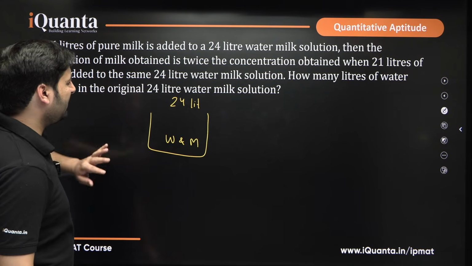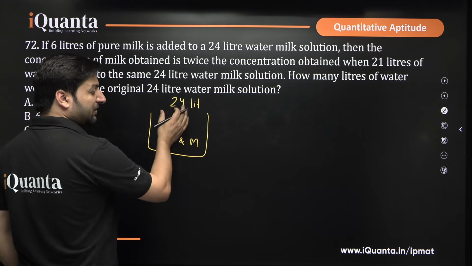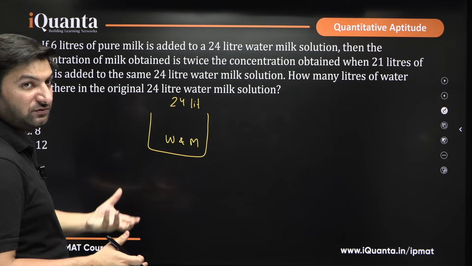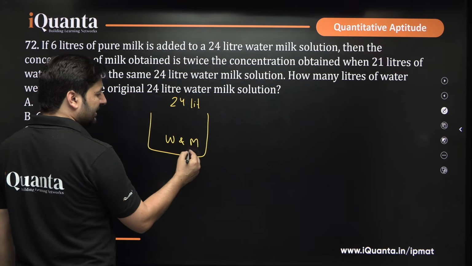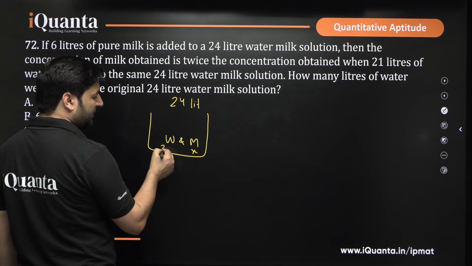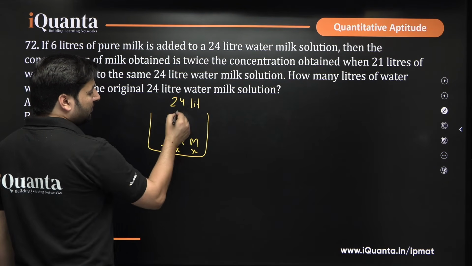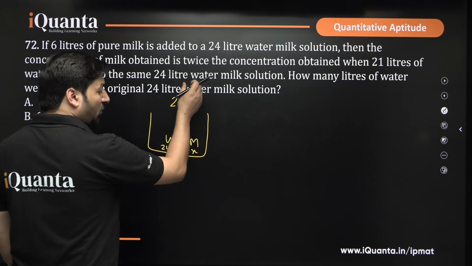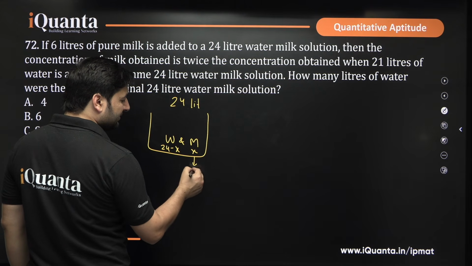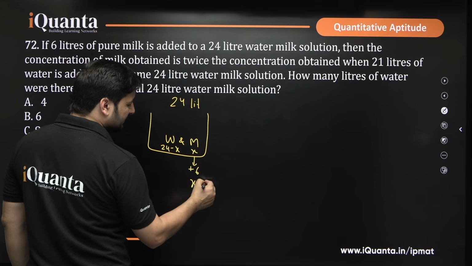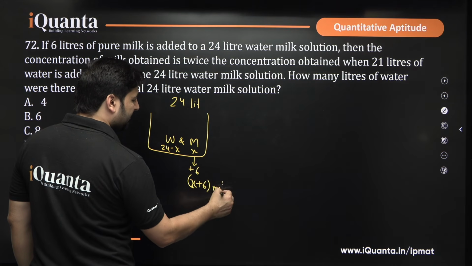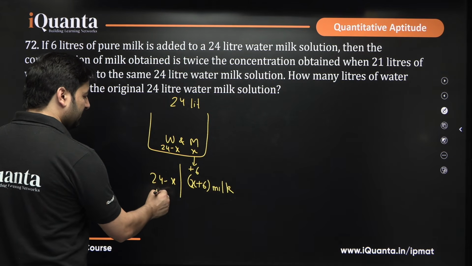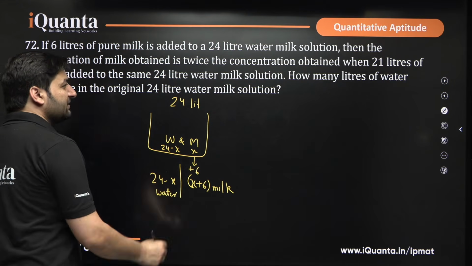6 liters of pure milk is added. Now you do not know how much milk and water is there, neither have they given any ratio in the question. So suppose that milk is X, and obviously water will be 24 minus X because both of them together have to make 24 liters. It is saying 6 liters of pure milk is added, so pure milk will be added to milk. If you add 6 liters, you get X plus 6 liters of milk while the water remains the same, 24 minus X. This is what we have at the moment after addition of 6 liters of pure milk.